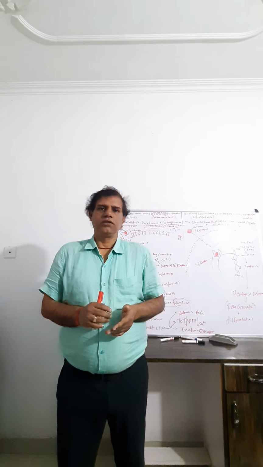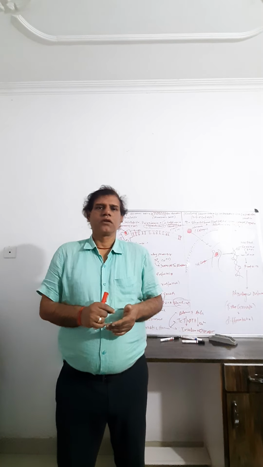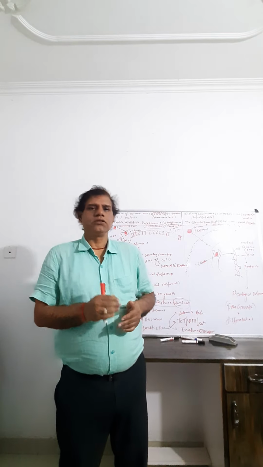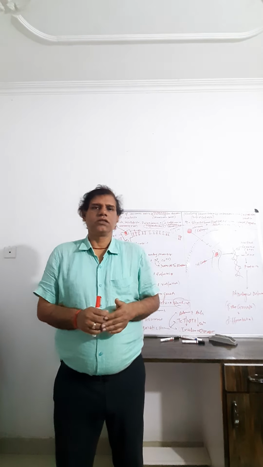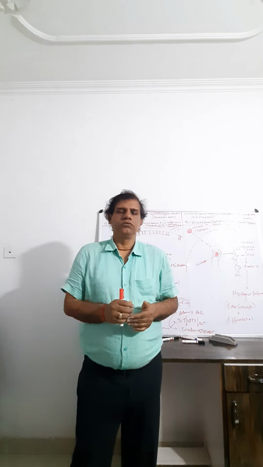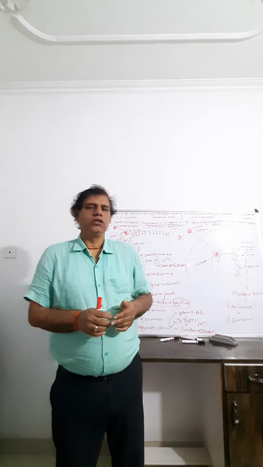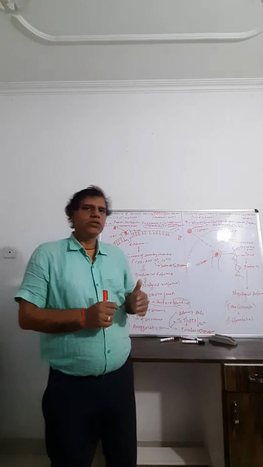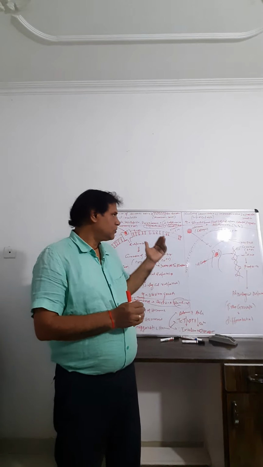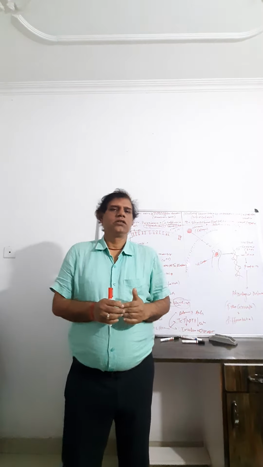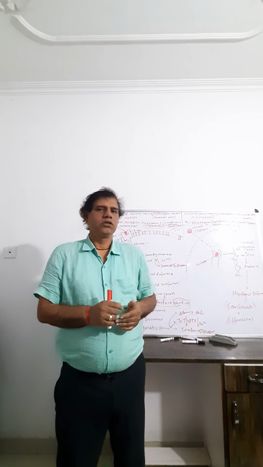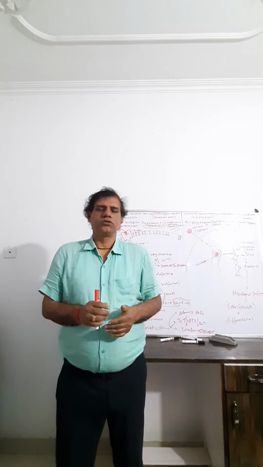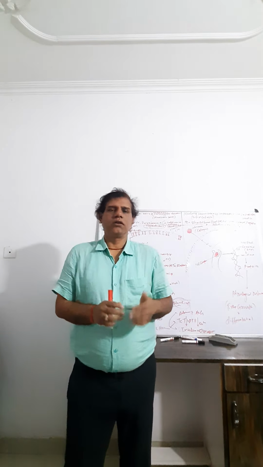Some are amino acid derivatives, such as adrenaline and noradrenaline. Some are peptide in nature, such as oxytocin and ADH, and some are protein in nature, such as growth hormone, insulin, thyrocalcitonin, and parathyroid hormone. Some are iodothyronines, that is thyroxine, T3, T4, and there are steroidal hormones such as estrogen, testosterone, progesterone, and calcitriol.